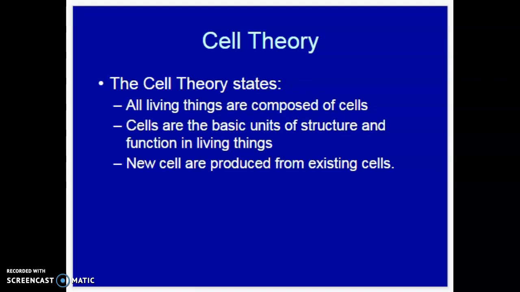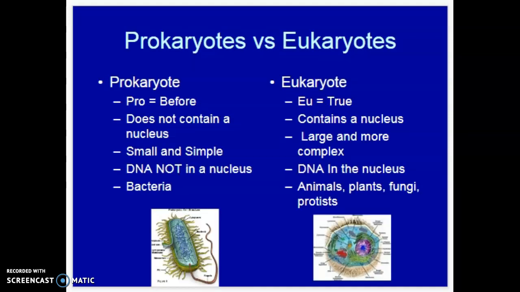All right. Now, there are two different types of cells. We have a prokaryote and a eukaryote. Pro actually means before, and when we think about a prokaryote, these were one of the first types of cells that were ever around, because they were very simple and not very complex. A eukaryote, the eu means true. This is the more specialized cells. So I'm going to go through what they have in common and what they don't.